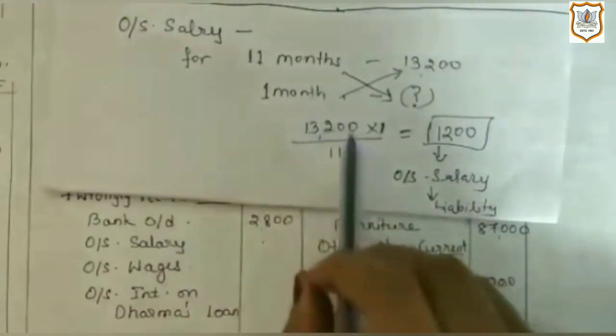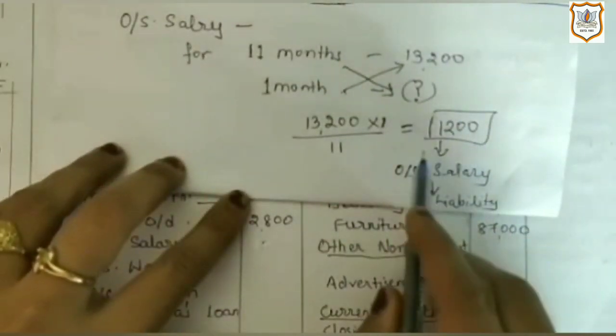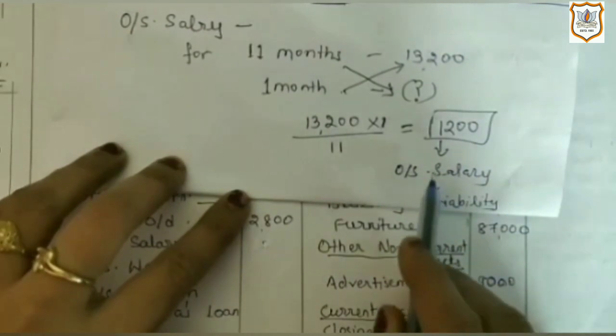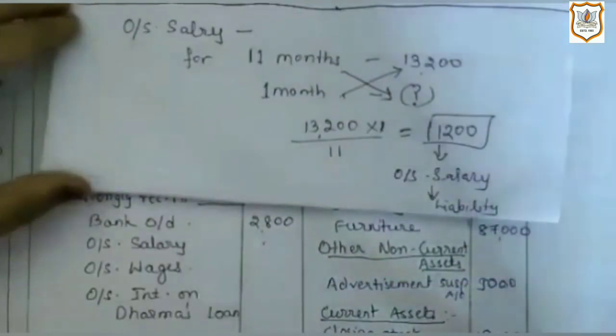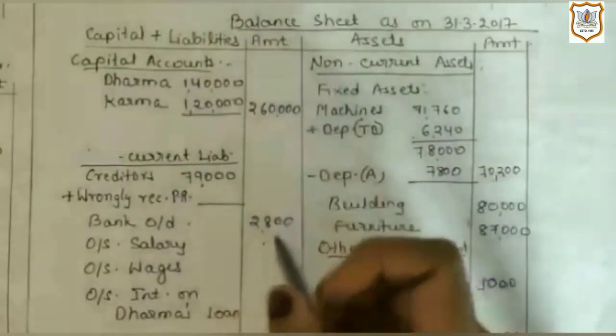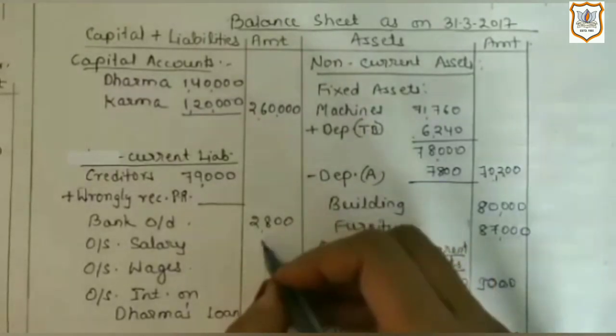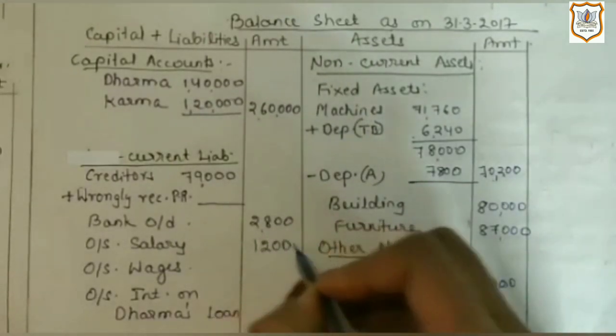So by cross multiplication, we will get 1200, which is outstanding salary, which is liability for the firm. So it will have two effects. First, on liability side in balance sheet, as it is a liability for the firm, amount is 1200.